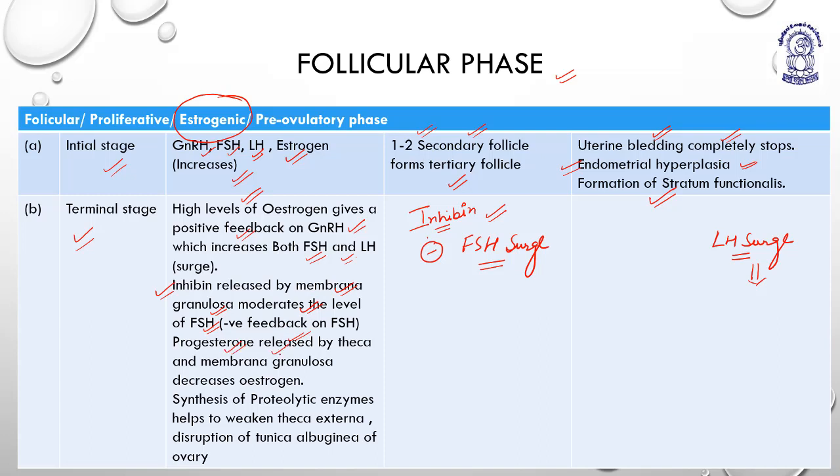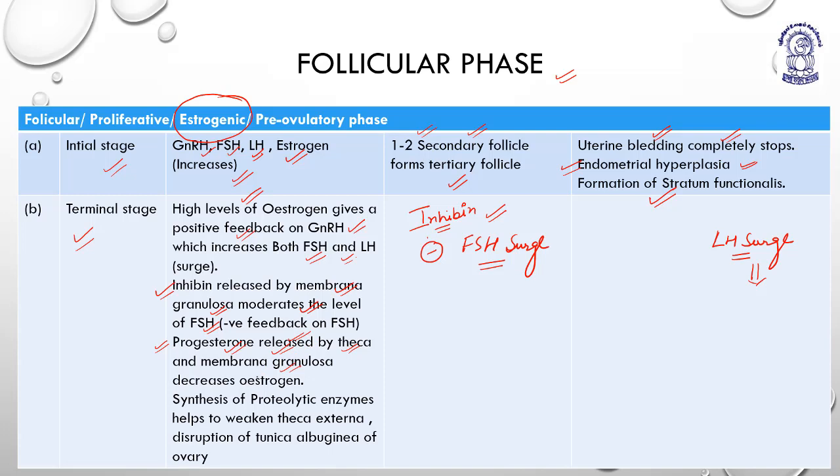Progesterone is released by theca and membrana granulosa. Always remember, progesterone is purely an ovarian hormone, and it is released by the theca layers, the theca externa and theca interna, and the membrana granulosa layers.